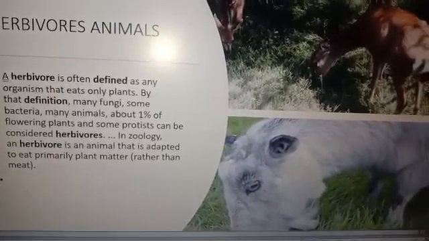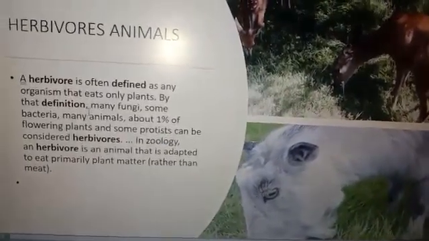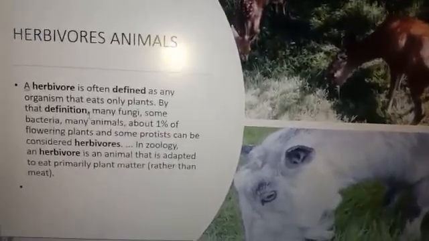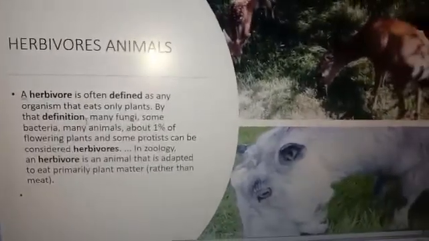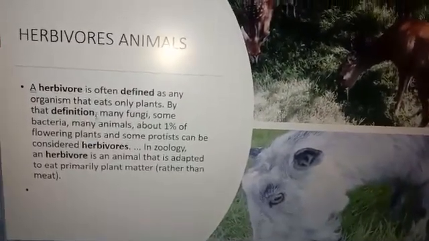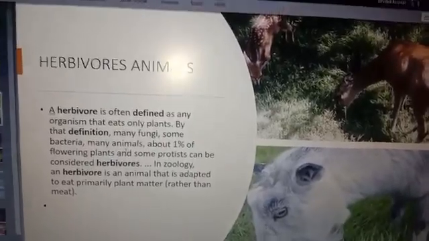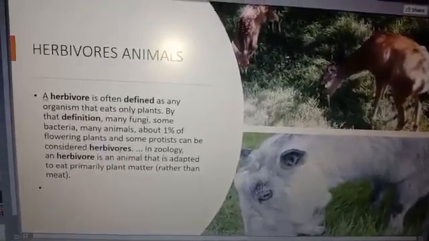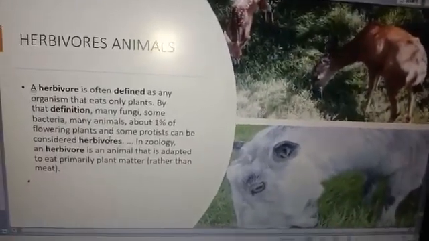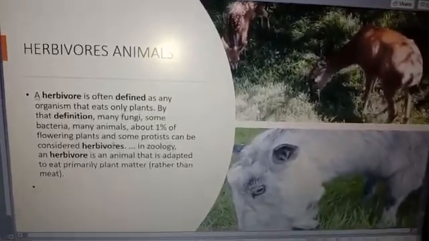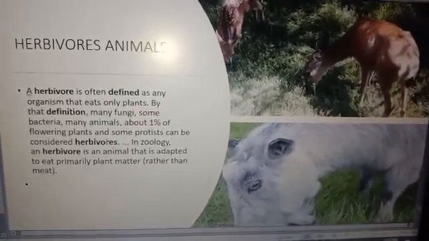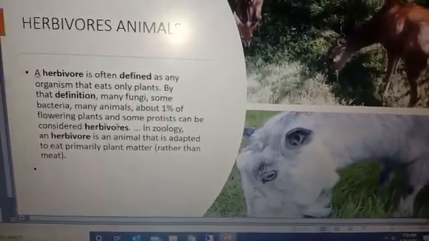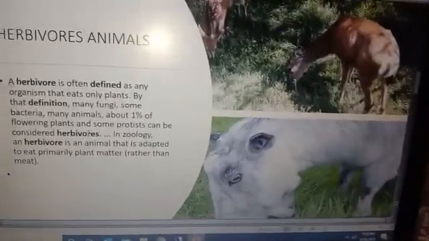As you see in the figure, this is the figure of a herbivore animal that eats herbs. Herb means plant or plant product like trees, grasses, leaves. So these are the animals called herbivorous animals. Many fungi and some bacteria, many animals, about 1% of flowering plants and some protists can be considered as herbivores. In zoology, a herbivore is an animal that is adapted to eat primarily plant matter rather than meat. They eat only plants and plant products. Examples: cow, buffaloes, goat. They are all herbivorous animals.